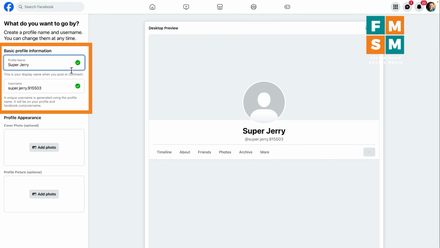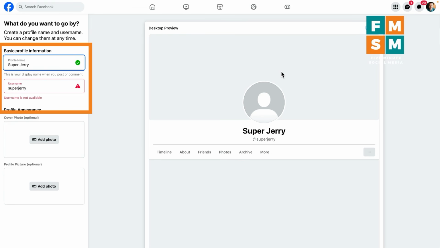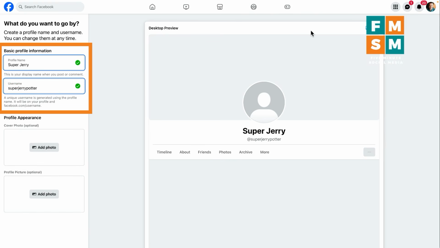All right. And it's going to automatically generate a username down here. So each of your profiles does have a different username. And that's the part that goes after facebook.com if you were sending somebody a link to this profile. And so it's just going to give you something by default. You can type in here whatever you want. If it's available, you can have it. So if I type in Super Jerry, somebody else already has that username, so that is not available. Super Jerry Potter is available, so we will go ahead and take that.